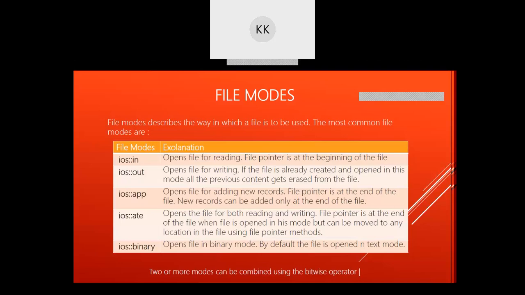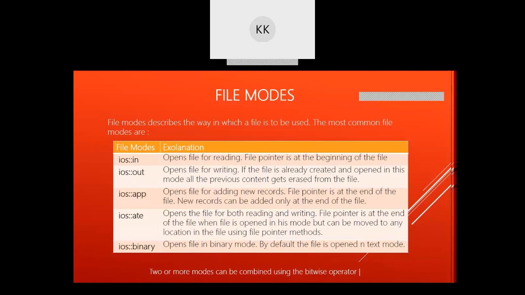Next type is ios::ate. This mode opens a file for both reading and writing. The file pointer is at the end of the file when the file is opened in this mode, but it can be moved to any location in the file using the file pointer methods. So if you open a particular file in this mode, you can read as well as write into the file.